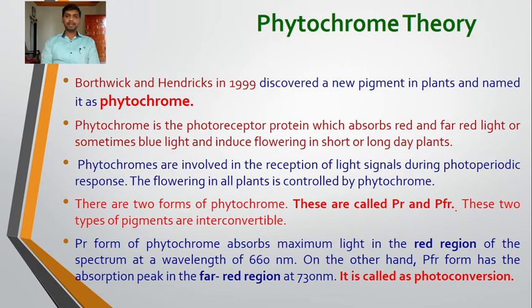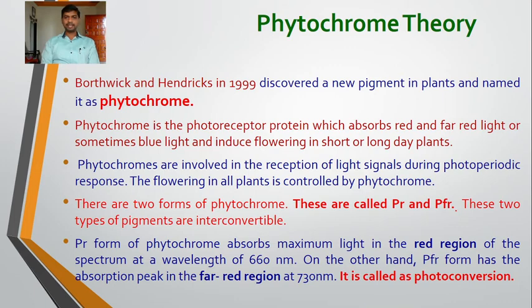So what happens? The PR form of the phytochrome absorbs maximum light in the red region of the spectrum at a wavelength of 660 nanometer. So this PR form shows maximum absorption in the red region at 660 nanometer and converts into the PFR. On the other hand, the PFR form has the absorption peak in the far red region at 730 nanometer and gets converted into the PR form. So this is known as photoconversion.